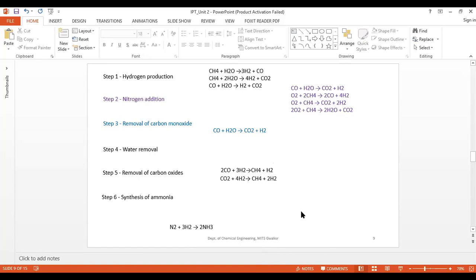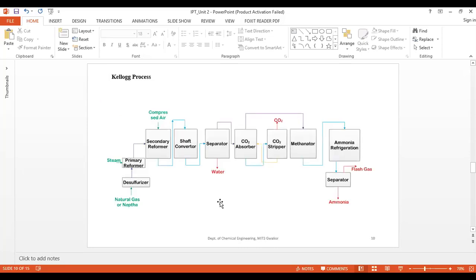Finally the ammonia present is removed and the unreacted gas is heated to 400 degrees Celsius. So you get the final ammonia in this section.